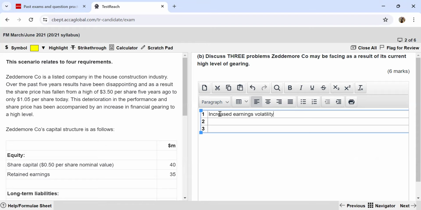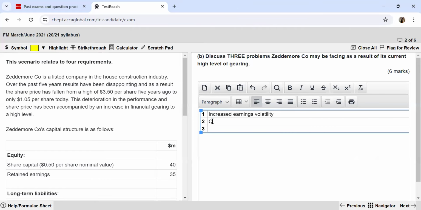So the points which you can possibly write about over here is increased earnings volatility. That means, because if you have a high level of debt, you have to pay interest no matter what happens. So even if you make a profit, even if you make a loss, you need to pay the interest. So if at all you are not making enough profits, you still have to pay the interest. That is why there's going to be an increased volatility when it comes to earnings, because maybe the profits have not been so good, but then all of the money has gone away in interest payments, and nothing is actually left for the shareholders. So this is what you mean by increase in earnings volatility.